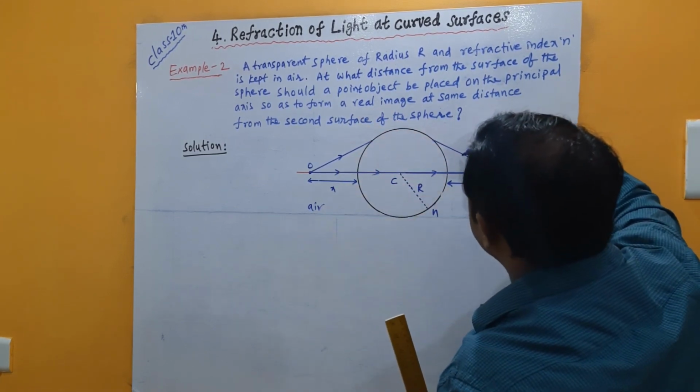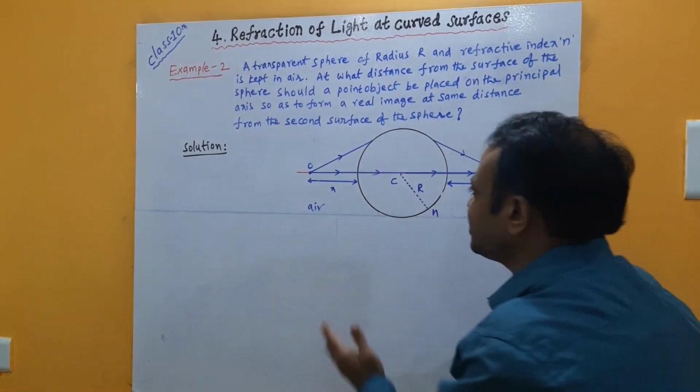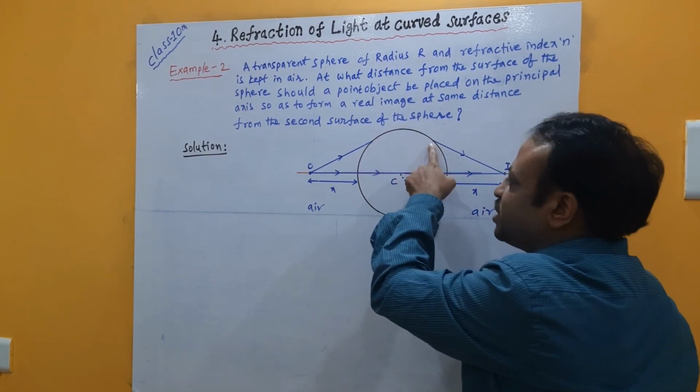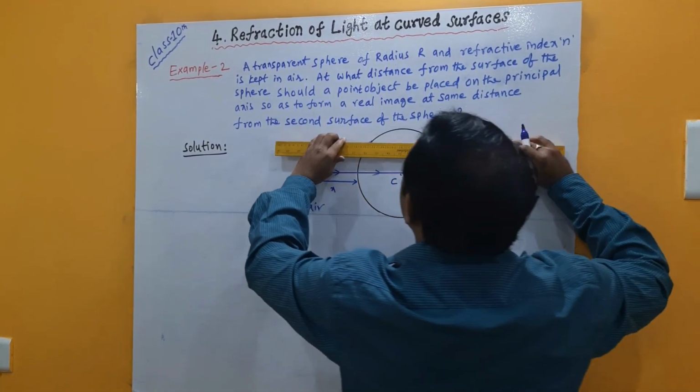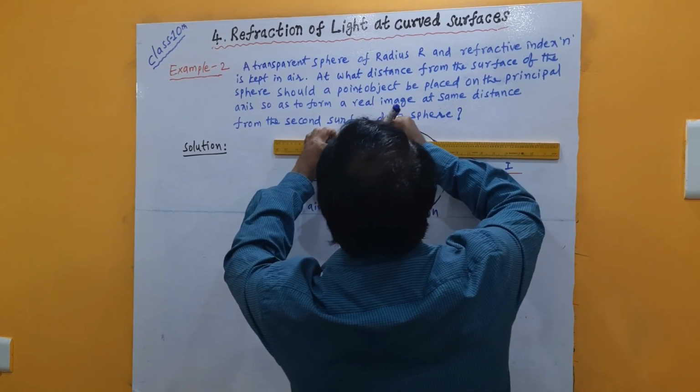So these light rays, after meeting at this point, will give the position of the image. It means the light ray inside the sphere, coming from this point to this point, will travel inside the sphere parallel to the principal axis.